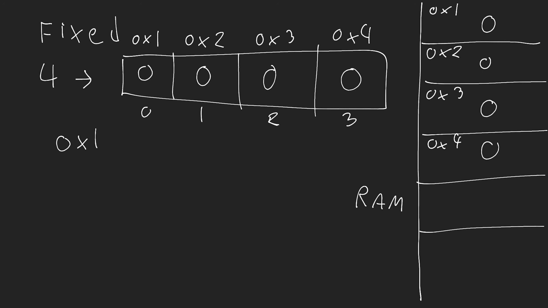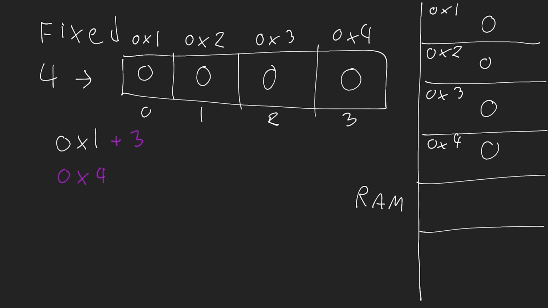Well, all I have to do is add 3 to the slot here, because my slots are going to be going in order. And that's going to give me the slot 0x4. Then I can go directly to that address in memory and find what's inside of it. I can either change what's inside of it or just view it, but I have access to it in constant time.